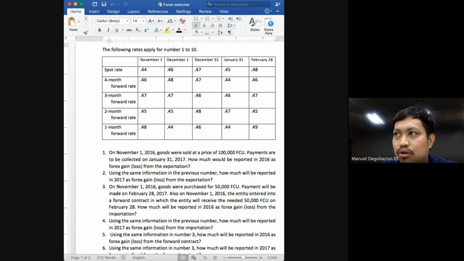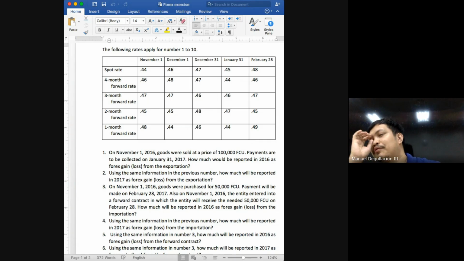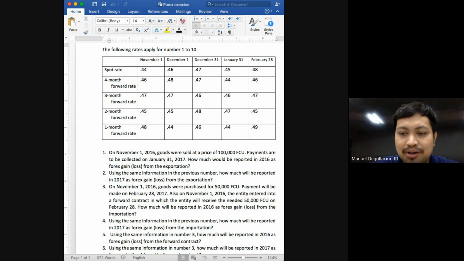Alternatively, class, how can we solve for 1,500? It is the 50,000 times the change in the spot rate. How much is the change in the spot rate? 0.03. So 0.03 times 50,000, that will give you 1,500. But I prefer that you solve 22,000, you solve for 23,500 in order for your analysis to be a lot simpler, class, in determining whether it's a gain or loss. It's not enough that you can solve for 1,500. You should correctly label it whether it's a gain or a loss.